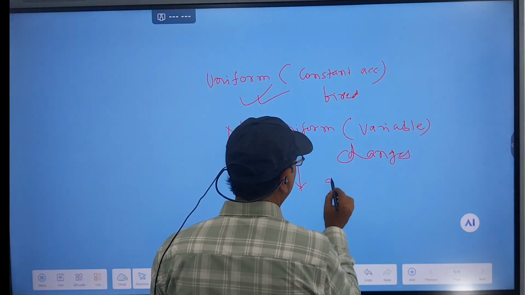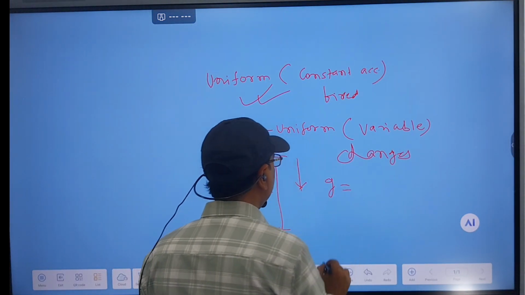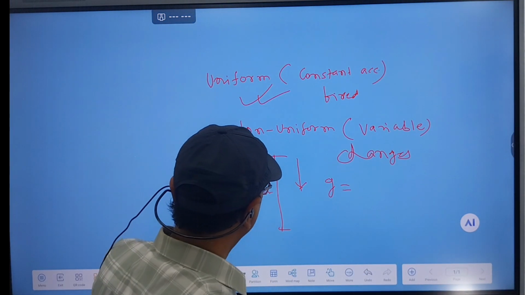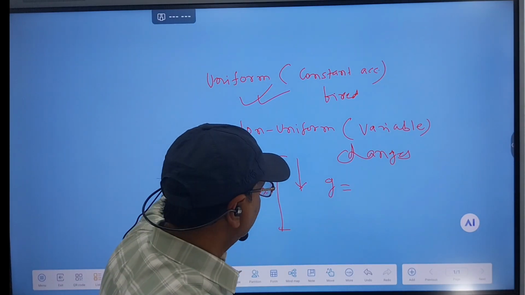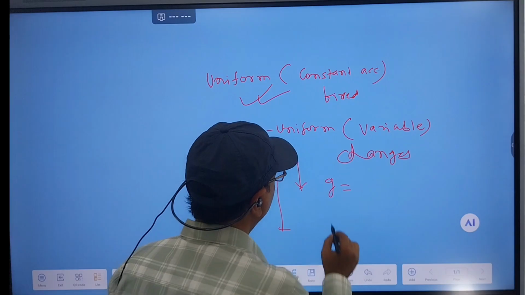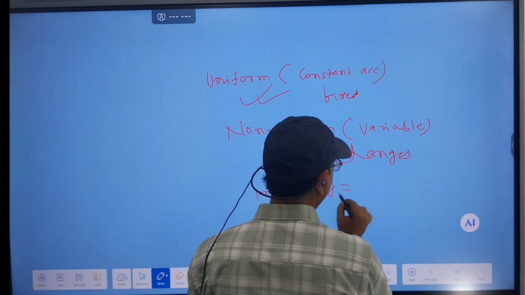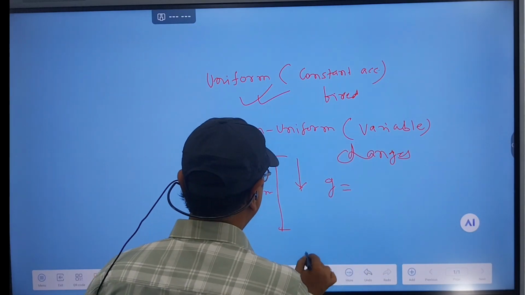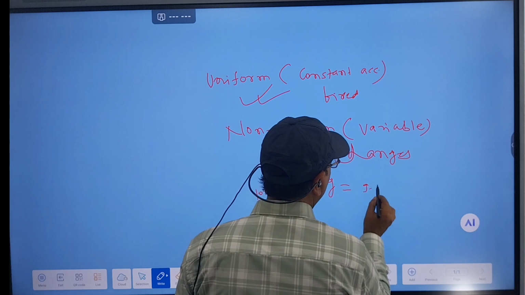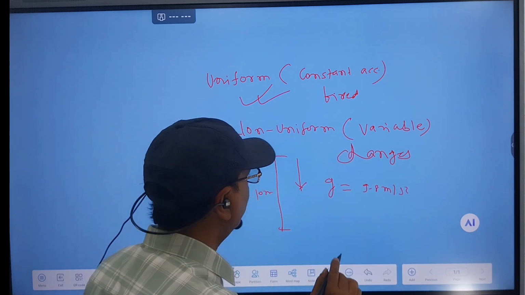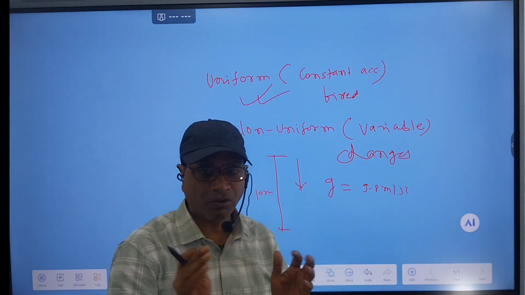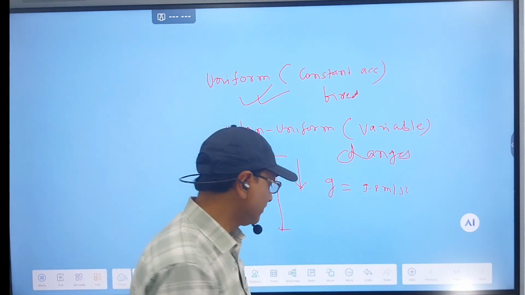When a body is dropped from a certain height from the surface of the earth, we will have uniform acceleration, and the value of g, called acceleration due to gravity, is 9.8 meter per second square throughout its motion. Okay, because it is a uniform or constant acceleration.